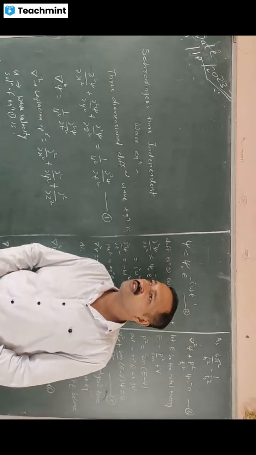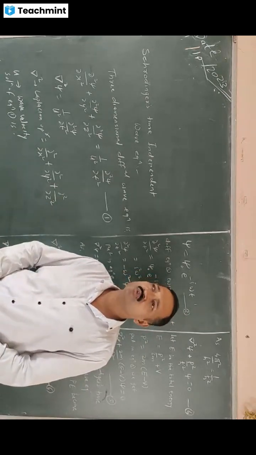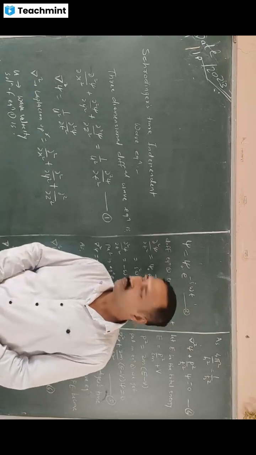I consider a three-dimensional system of stationary wave to be associated with the particle.